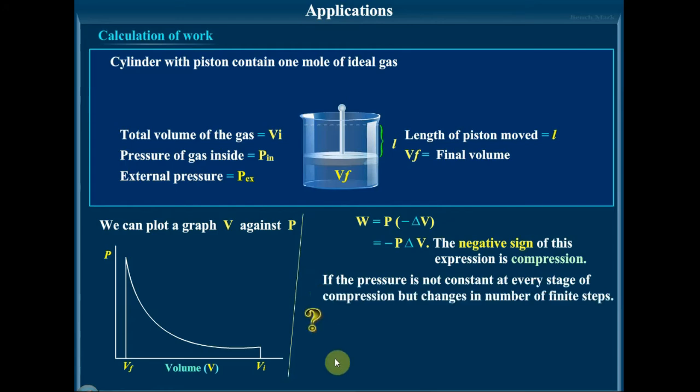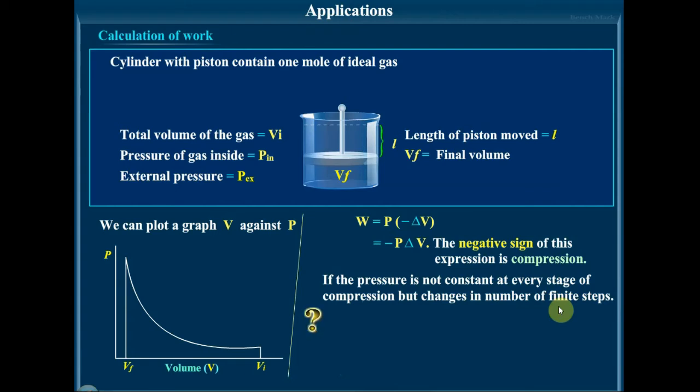If the pressure is not constant at every stage of compression but changes in n number of finite steps, then this expression that we have learnt now, W is equal to minus P delta V, is for an irreversible process.